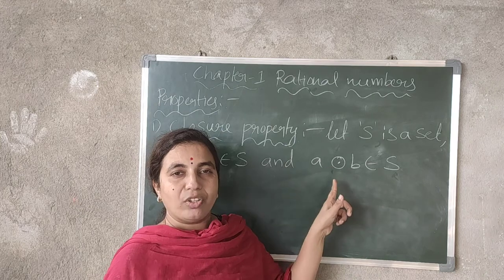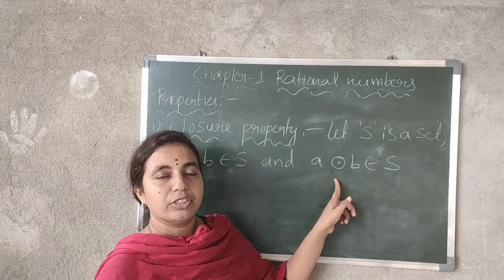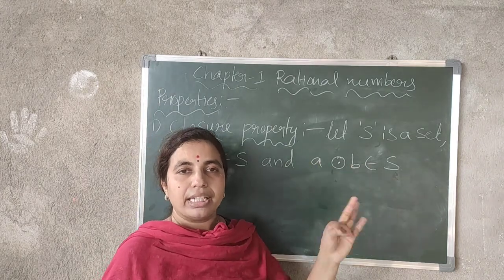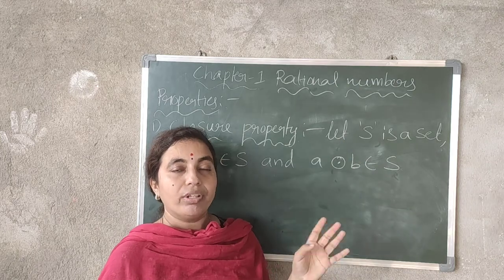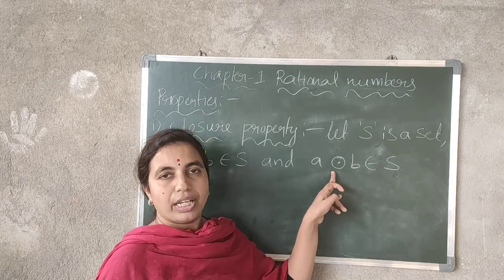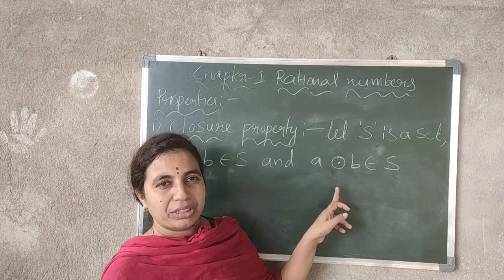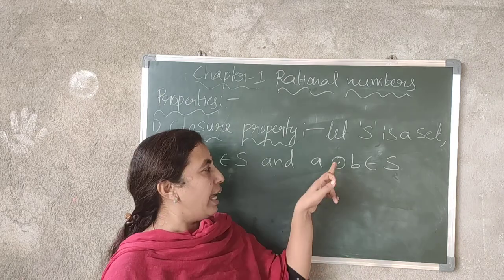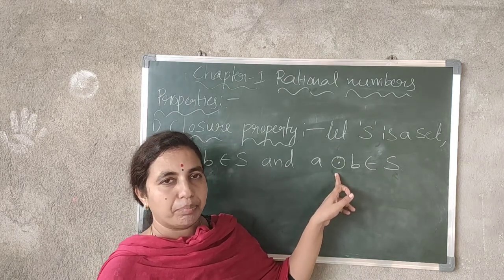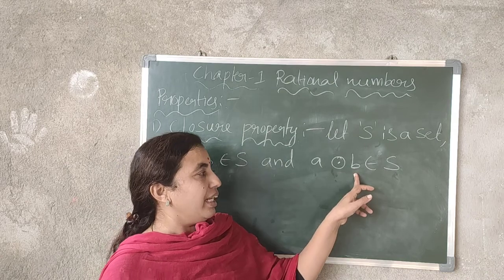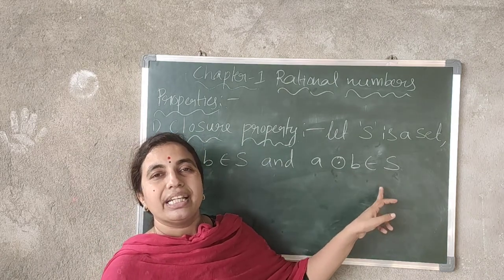In place of this, we can consider plus, minus, into, and divided by. All four operations come here. Instead of writing all the operations, I consider this as the binary operation symbol. A dot B must belong to set S.